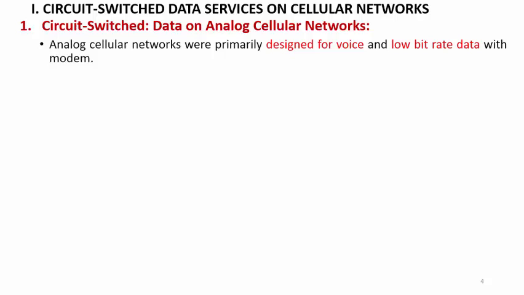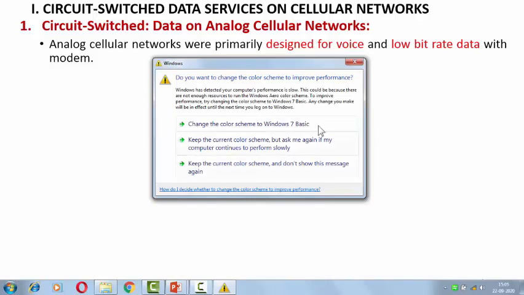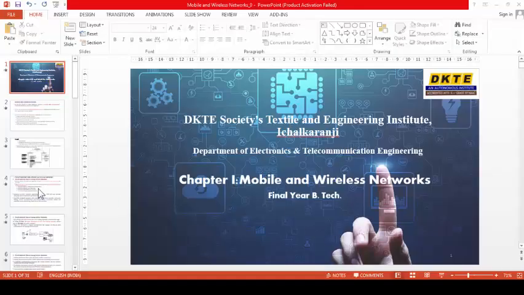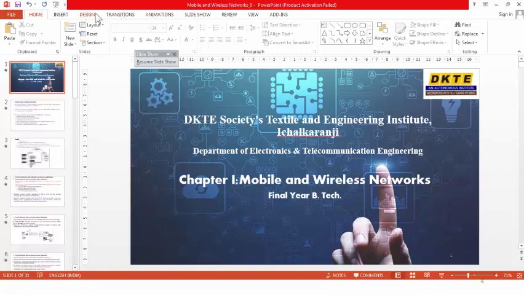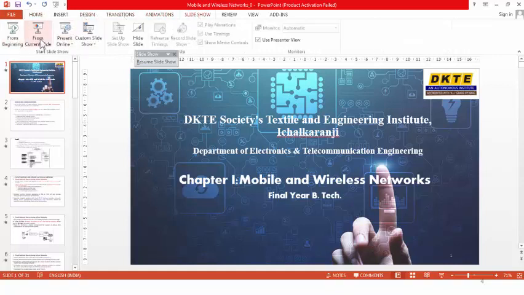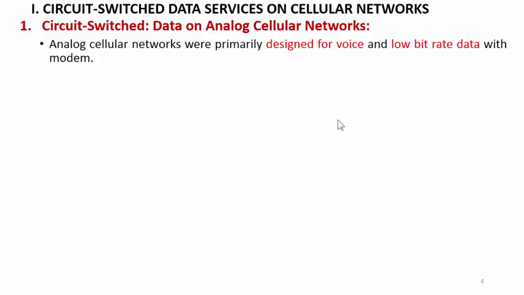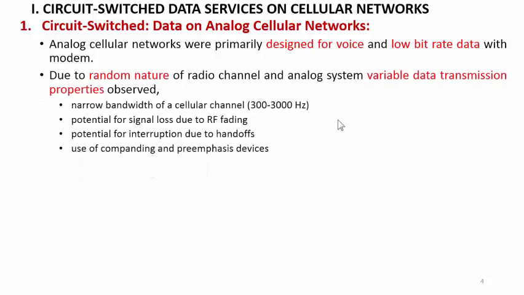As we know, the PSTN network and the first cellular network are for voice communication, and afterwards, on the requirement from the user for data or the internet, a digital platform became available with the analog cellular network. So here you get low bit rate data with the modem.